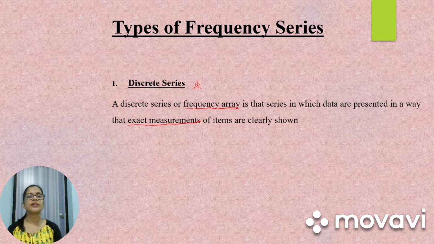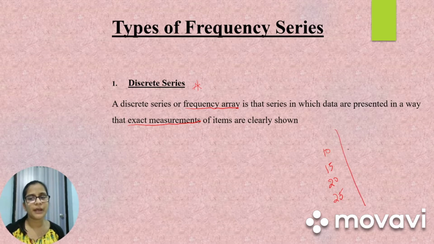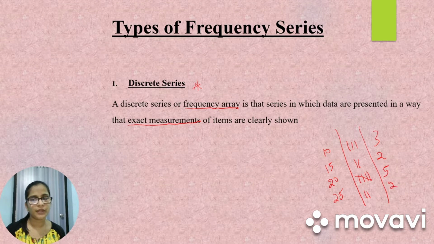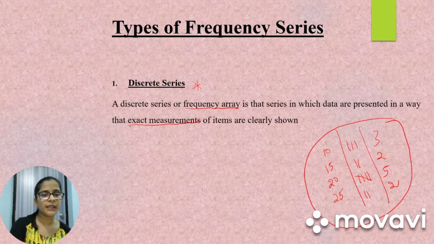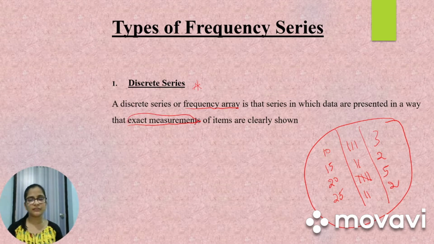So discrete series is nothing but a series in which whatever data has been given will be shown to us very clearly. Say for example, marks of students has been given and we will arrange either in ascending order or descending order, and how many times a number has been repeated, we will mark the tally, and here we will be writing the frequencies, right? So this normal data which is presented to give the exact measurement is known as discrete series.